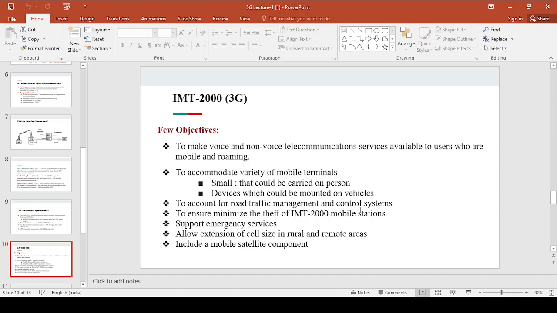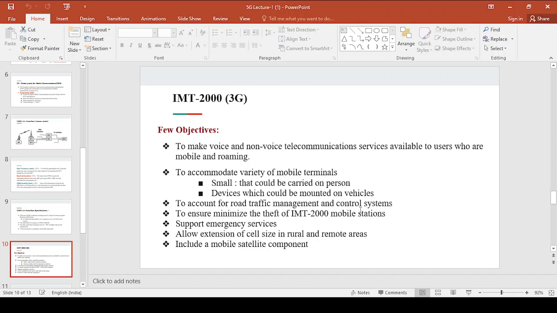Now if we have to increase the spectral efficiency, the frequency reuse factor or the cell size has to be adjusted. The smaller the cell size, the better the spectral efficiency. What I want to say is that if you decrease the cell size, the spectral efficiency will increase, right?